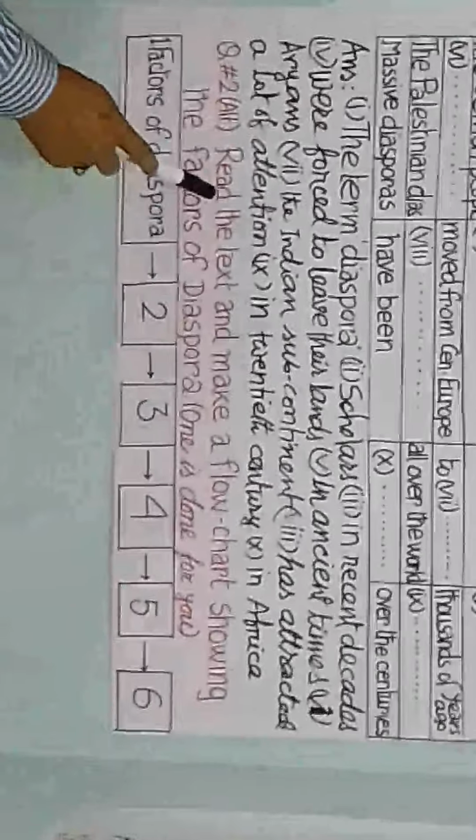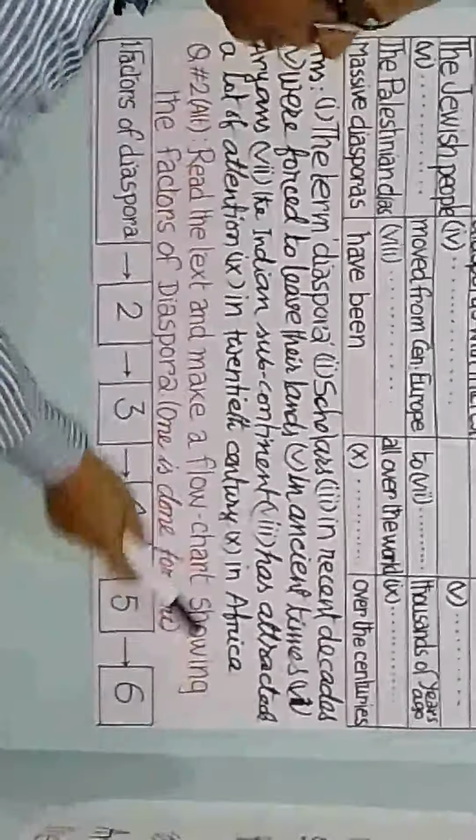Question number 2, alternative. Alternative means you can get this type of questions or that type of questions. Okay, read the text and make a flowchart showing the factors of diaspora. One is done for you. That means the first one is done for you, and you have to complete this flowchart. The other 5 boxes, 2, 3, 4, 5, 6. These 4 boxes you have to complete. Okay, now let's see what we have to write here.